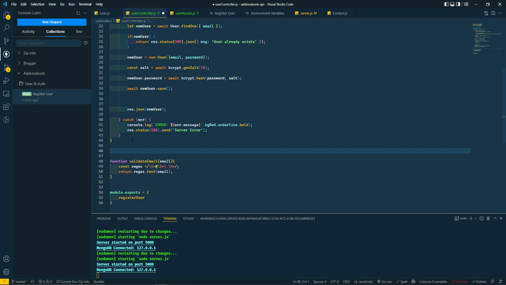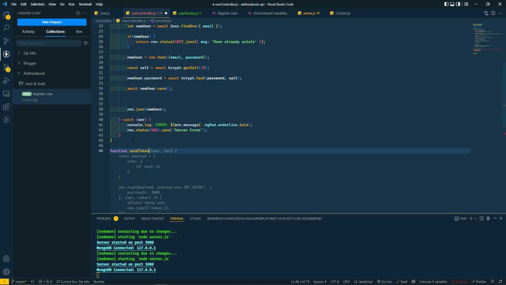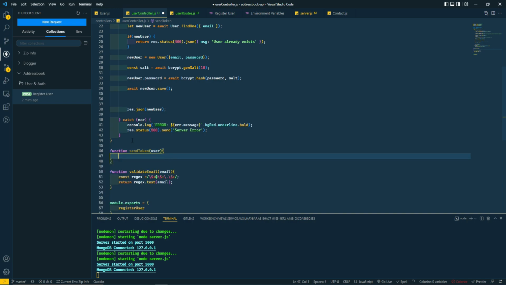Let's say function sendToken. We're going to pass the user.